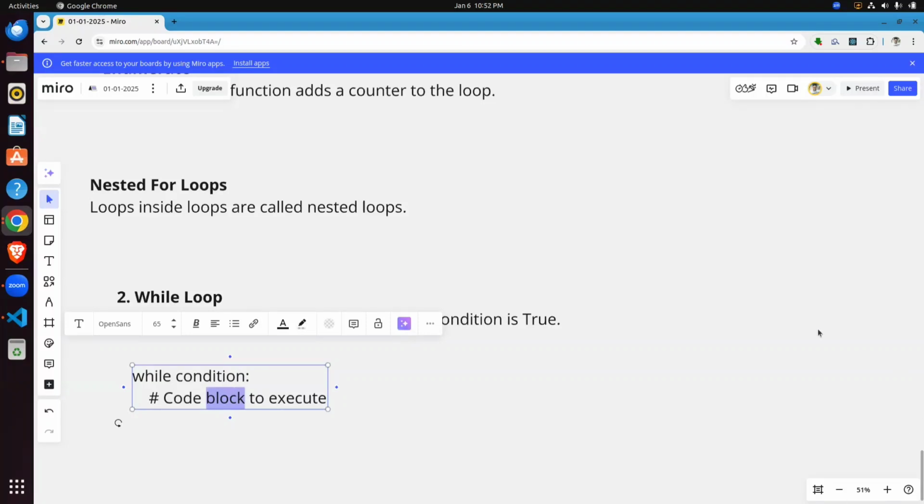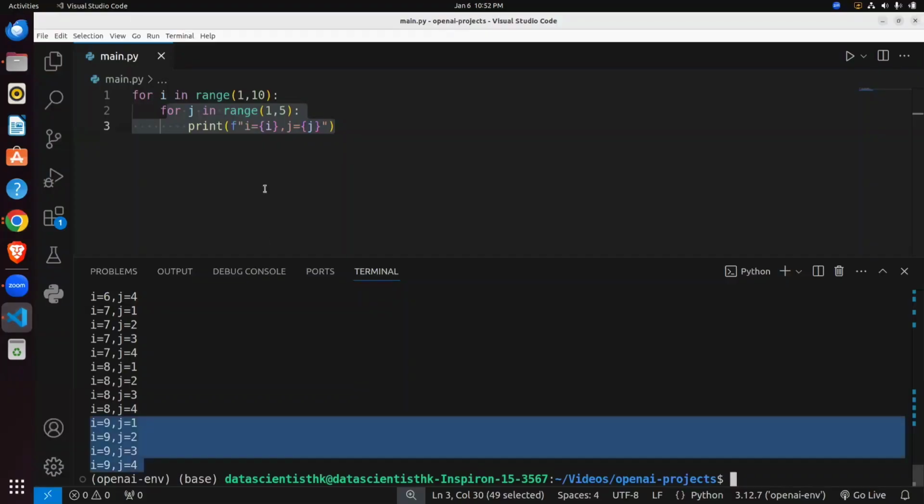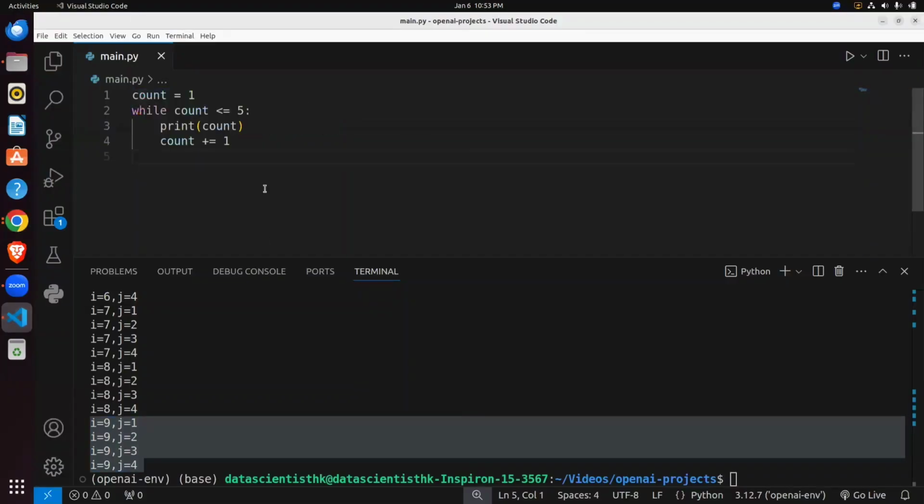So I take one example in our VS Code. I write one code for you. Counter equals 1. And I mention here if counter value is less than or equal to 5, run this code until the counter value becomes 5.